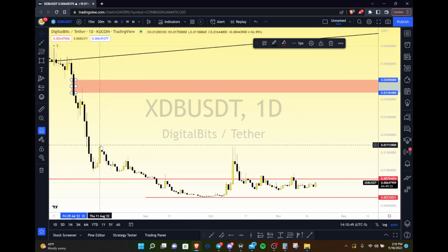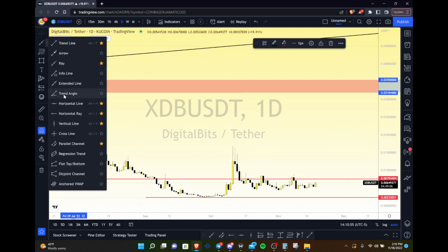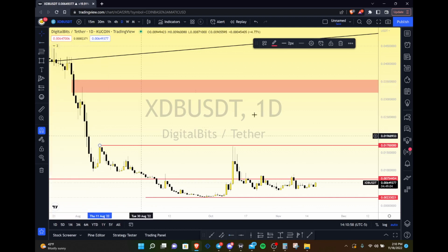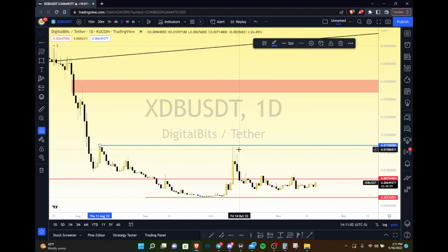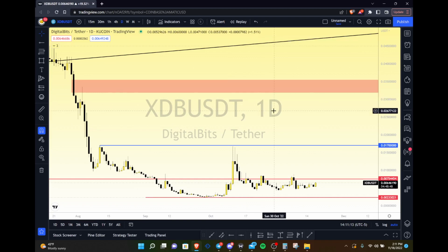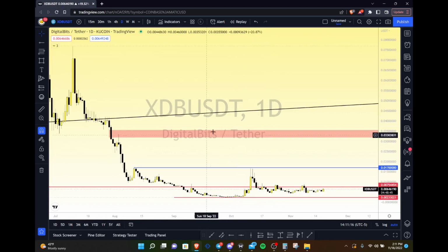Very interesting. On the more conservative side, you're just looking for a test back up towards this high wick up here. So that's right around this double top level on the daily time frame. So right here, let's make that blue. Yeah, so about 0.017. So right around this level here, you may just see that be the actual high target. But if this level should break, this swing high over here, look for this major move towards 3 cents, and then you're really starting to encroach on the weekly level here. So what happens when you lose levels, you lose a formation, you lose a structure?